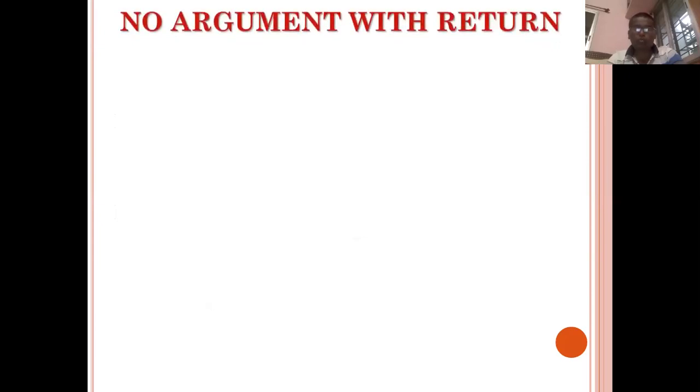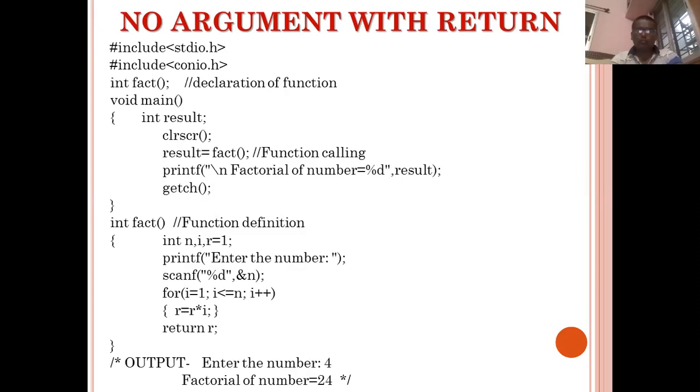Hope that this part will be clear to you. Second, no argument with return. Now, no argument means that the main function, while calling the user defined function, will not pass any argument. But the user defined function will return something to the main function. Now, if we want to return something to the main function, it means the data type of a user defined function must not be void. It may be some specific data type, that is nothing but integer, float, character, like this.